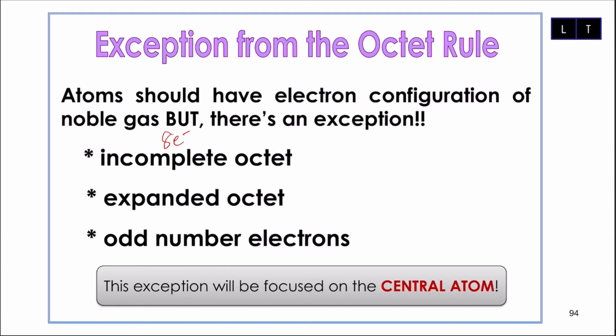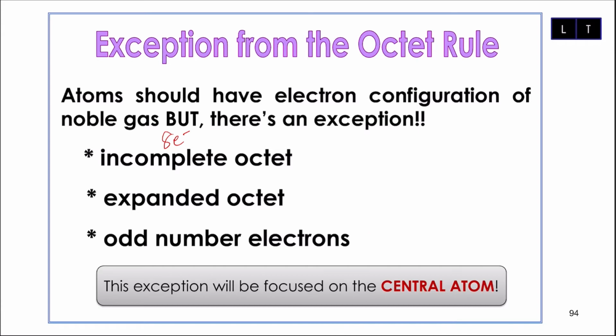So it means that ada case yang special di mana Lewis structure dia, kalau central atom tidak cukup 8 elektron, kita masih terima. So inilah yang saya akan explain dalam video ini, di mana we got 3 exceptions to the octet rule. The first one, incomplete octet. The second one, expanded octet. And the third one is odd number electrons.